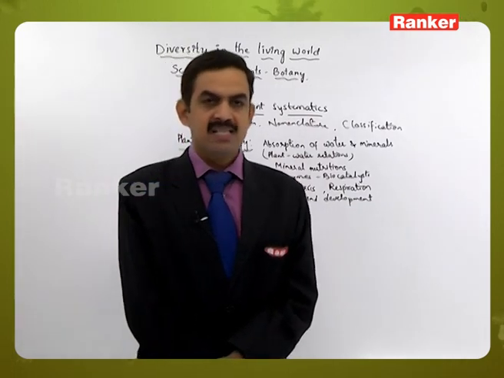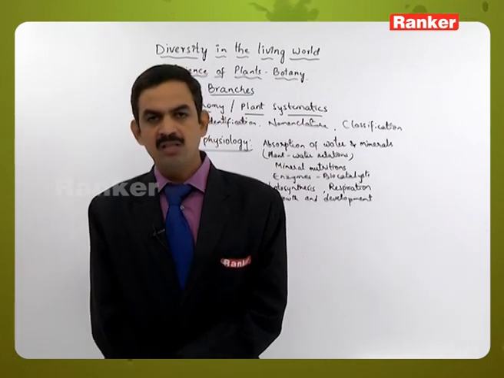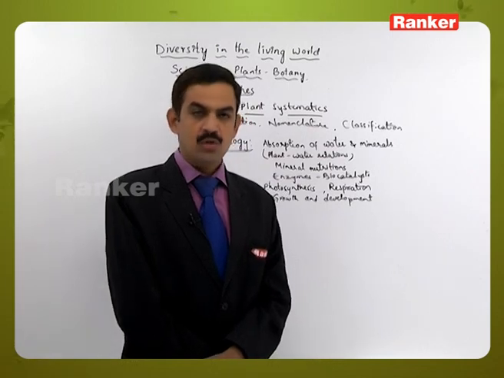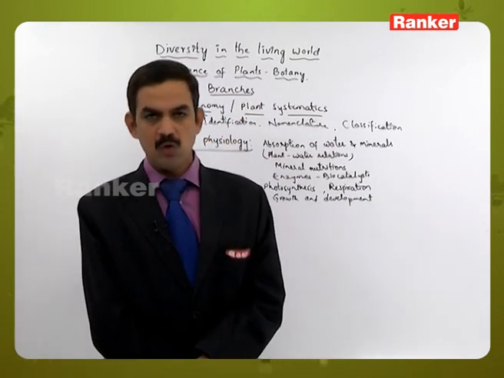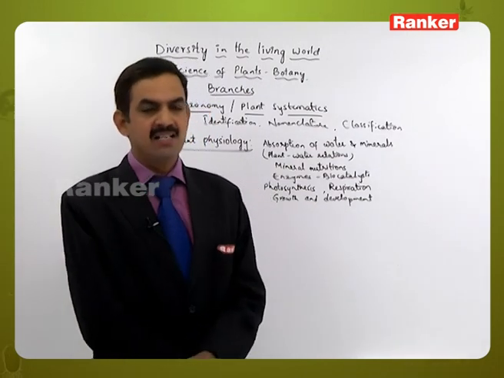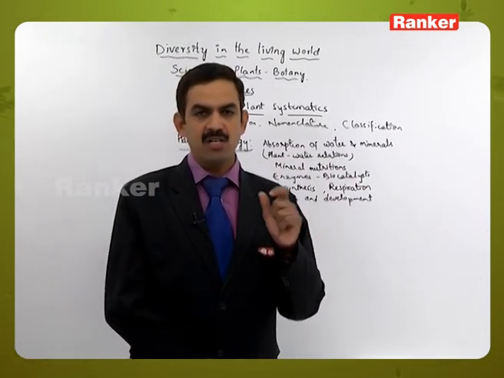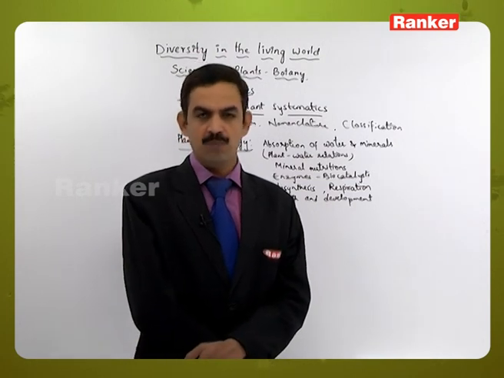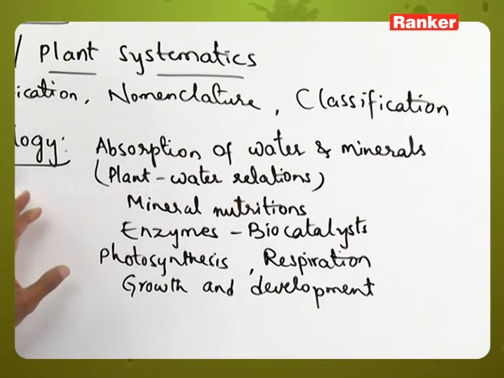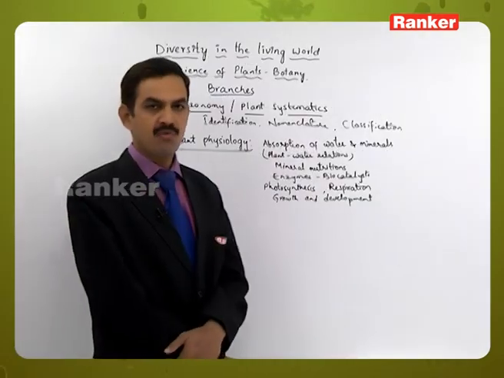Apart from that, there is a relationship between the duration of light and the growth, development and flowering of plants, which is called photoperiodism. The blooming of flowers depends on it. Short day plants, long day plants and day neutral plants are there. There is also a relation between cold temperature and flowering, called vernalization, which is also studied under plant growth and development. All these aspects are studied under plant physiology.